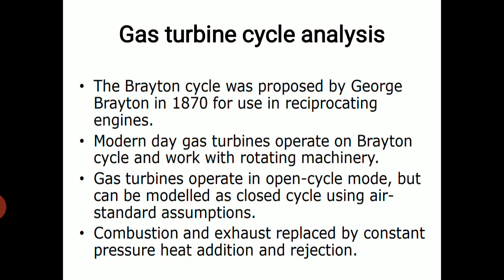So nowadays, gas turbines are used in aircraft. The gas turbine cycle was proposed by George Brayton in 1870. So let us discuss what the ideal cycle for a gas turbine is. In the first unit itself, we discussed the Brayton cycle. We will recollect that again, and we will discuss modifications of the Brayton cycle.